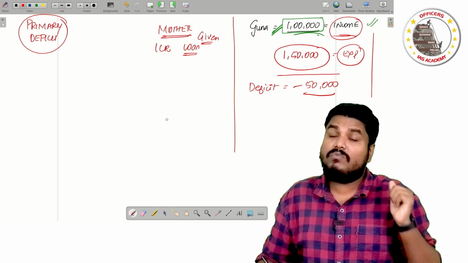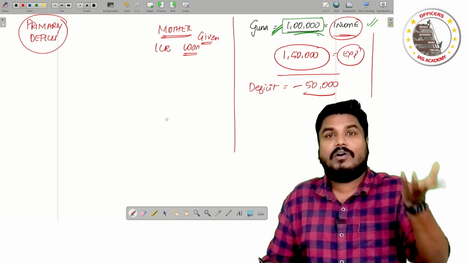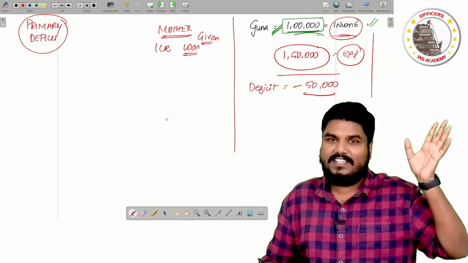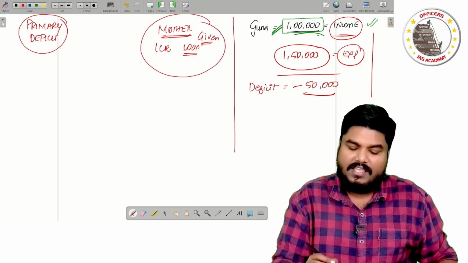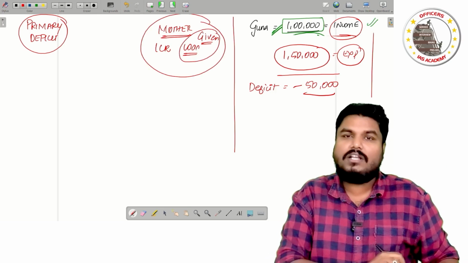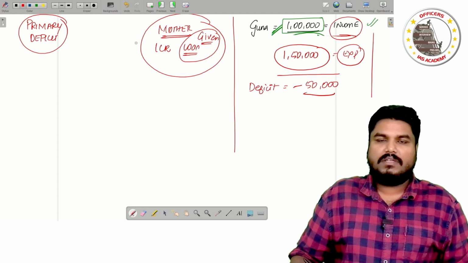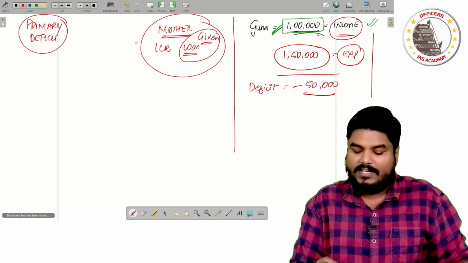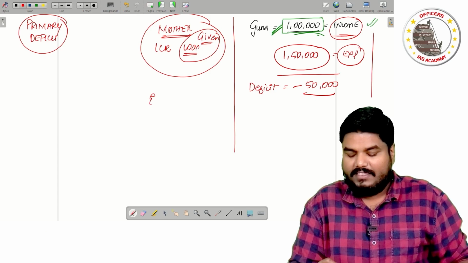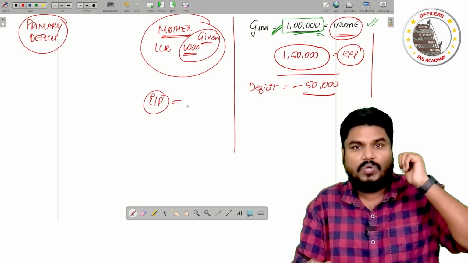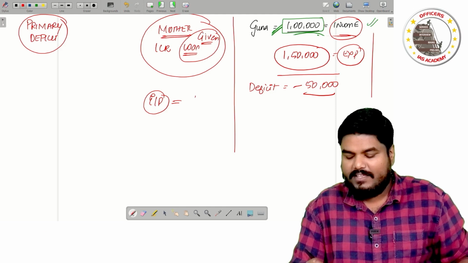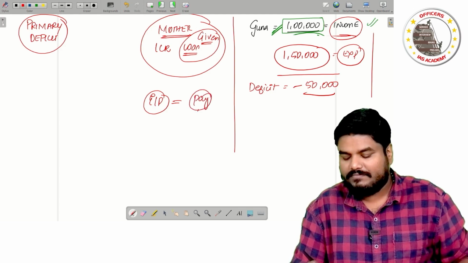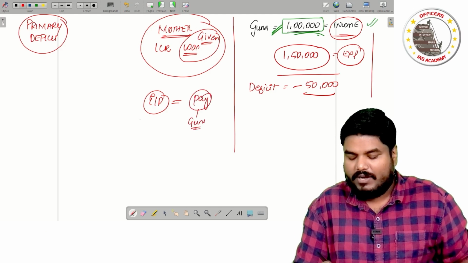In the previous example, my father borrowed 1 crore from someone. But now I am saying my mother has given a 1 crore rupees loan to someone. Now that someone is paying interest to Guna. How much interest? 1 lakh rupees.